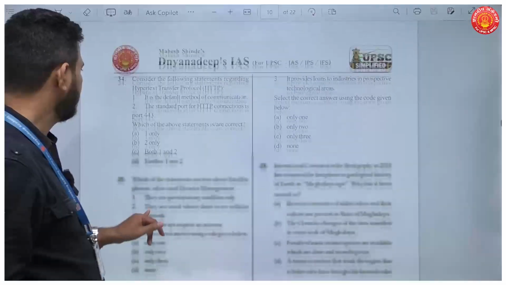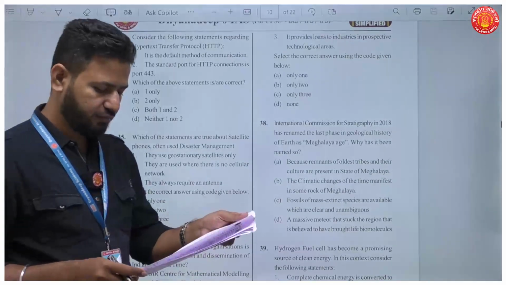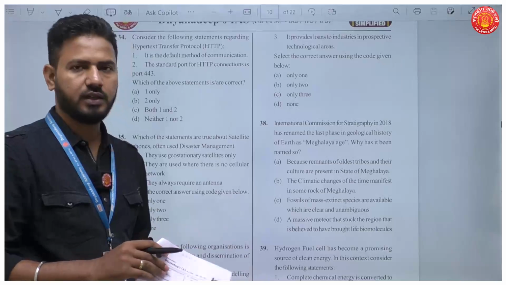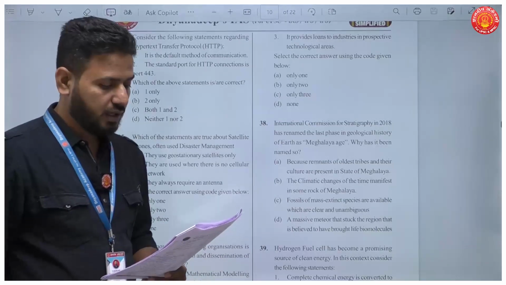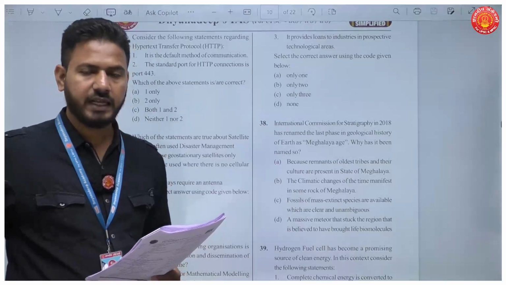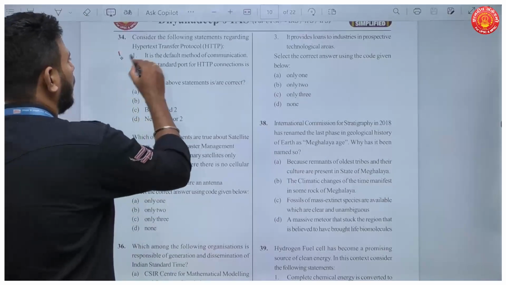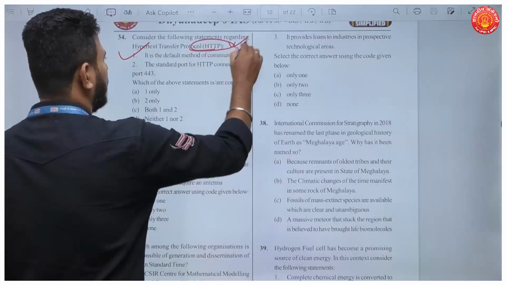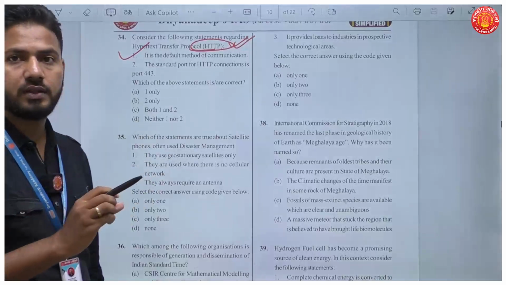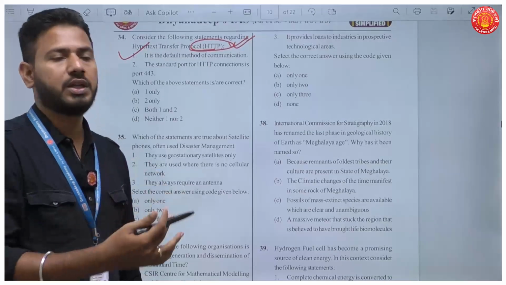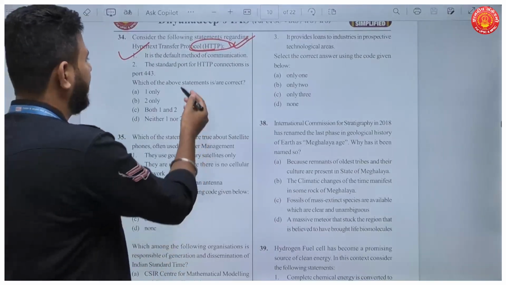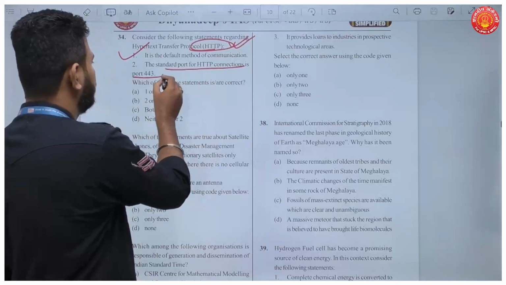Okay. Question number 35. Again, a favorite question, a question which repeats again and again. Consider the following statements regarding HTTP. It is a default method of communication. Yes, it is a protocol, hypertext transfer protocol. And what are protocols? Protocols are rules which ensure communication. The standard port for HTTP connection is 443.